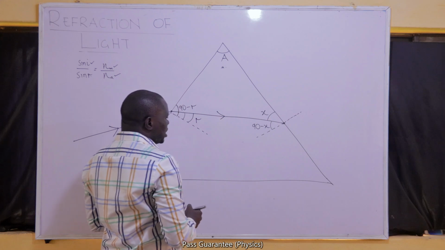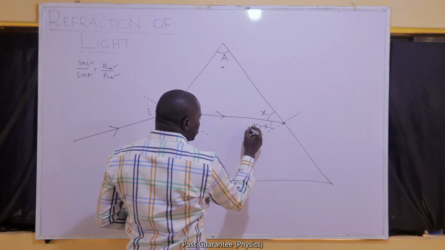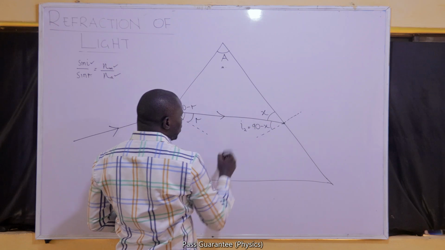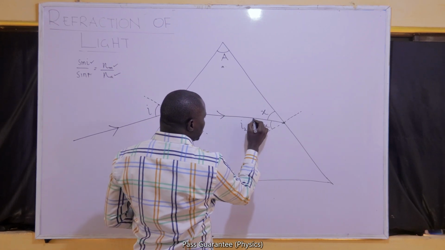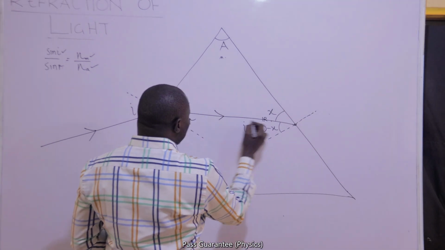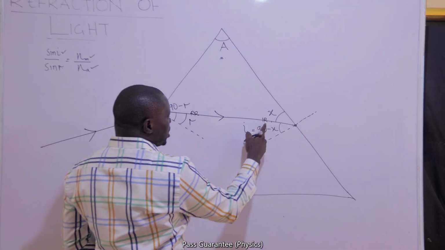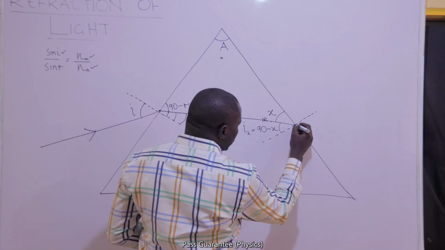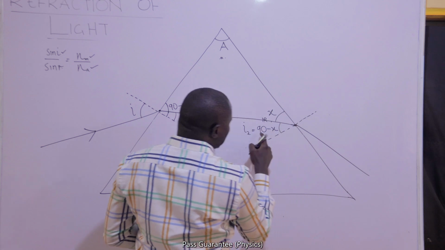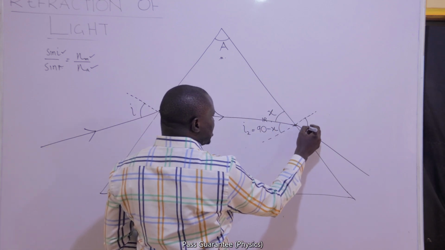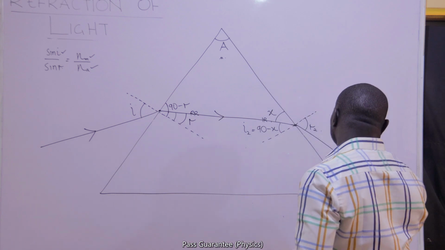If it is 90 minus x, because this is the normal, that 90 minus x must be the second angle of incidence. I call this ray the incident ray here. It is a refracted ray after this refraction, but it's the incident ray here. So now it will leave. If this is the second angle of incidence, I can get the second angle of refraction. Let me call it R2.